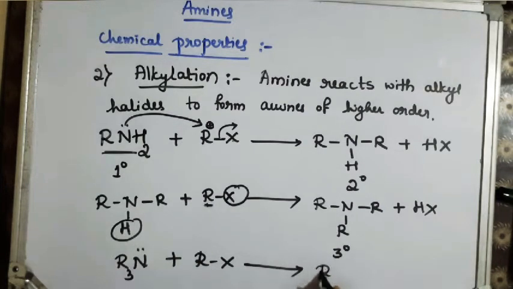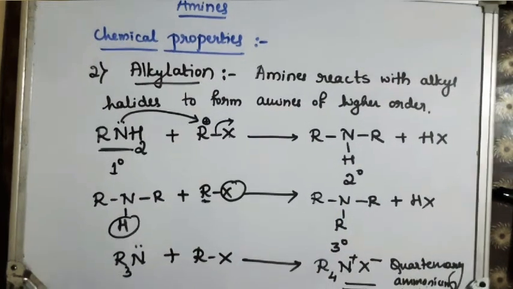So there is a formation of R4N plus X minus. So this is our quaternary ammonium salt. Quaternary ammonium salt is formed as a product. So like this the alkylation takes place.